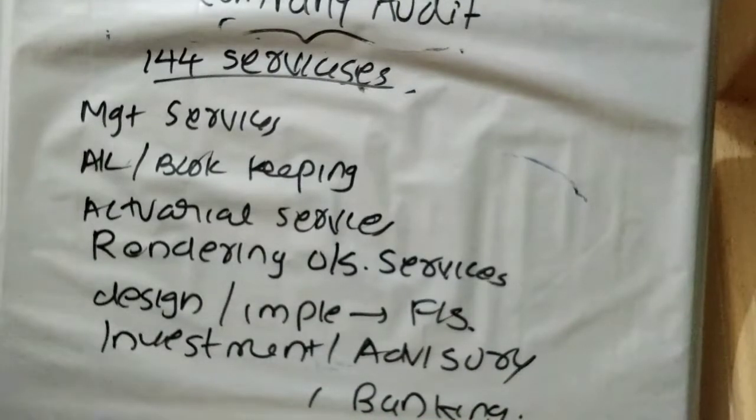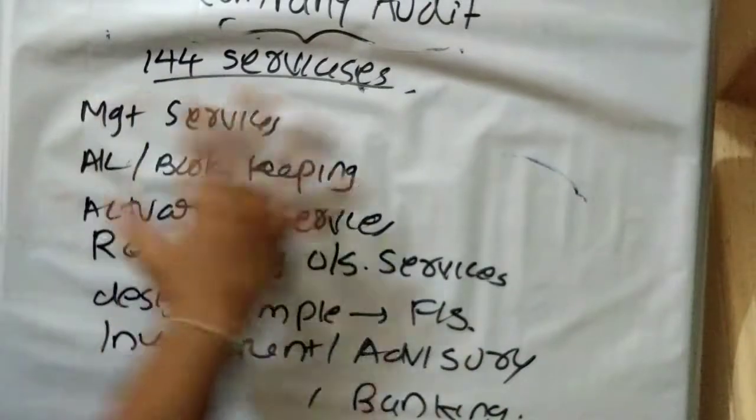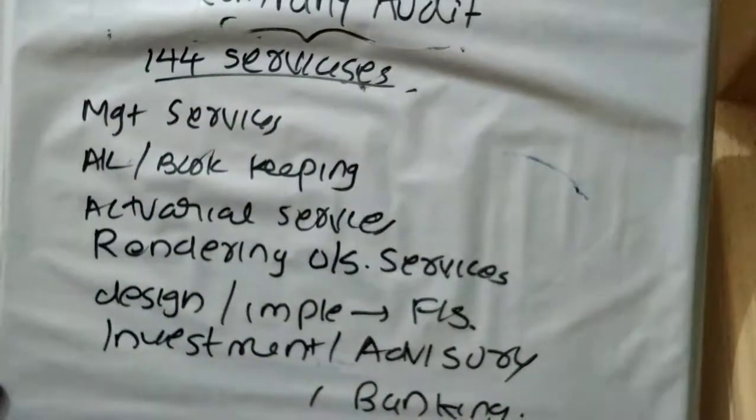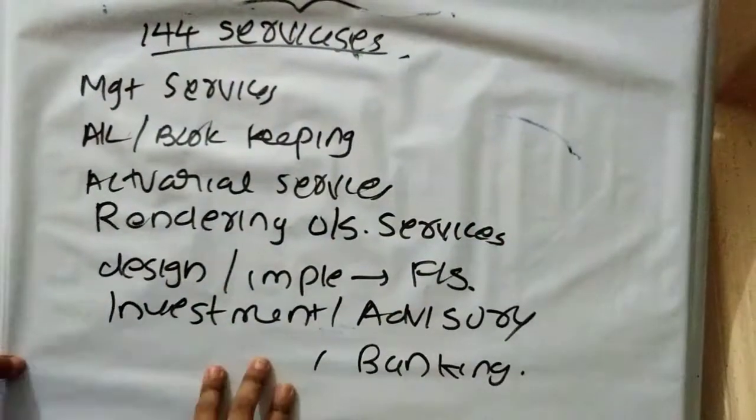If a chartered accountant who is in practice is providing any of the following categories of services, he will be disqualified to be appointed as the auditor of a company.